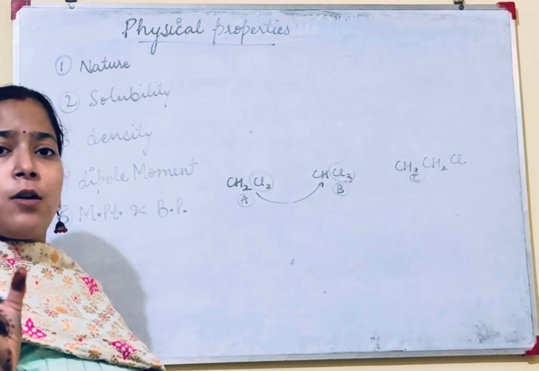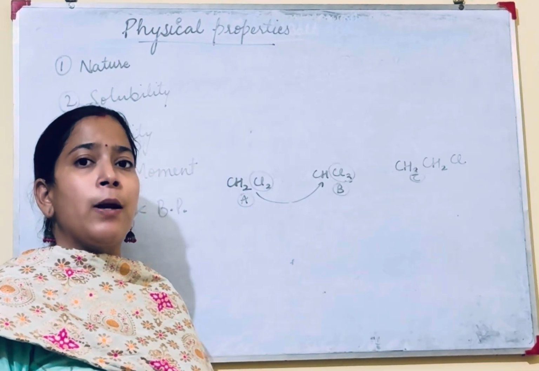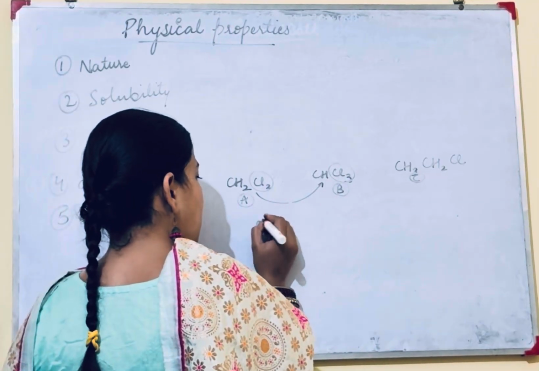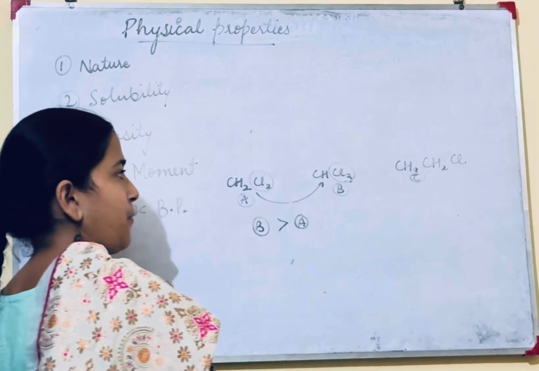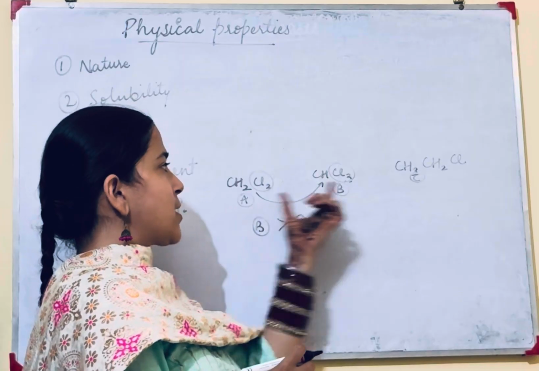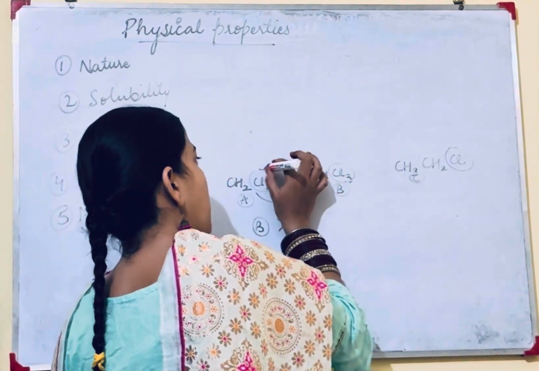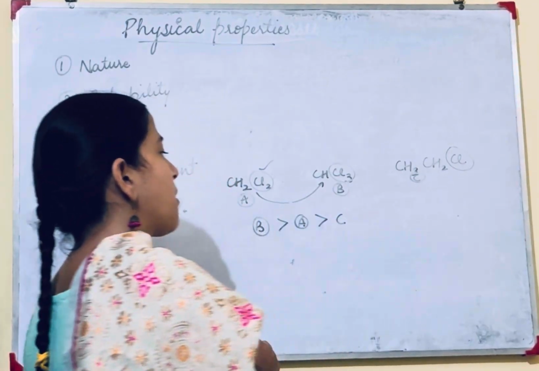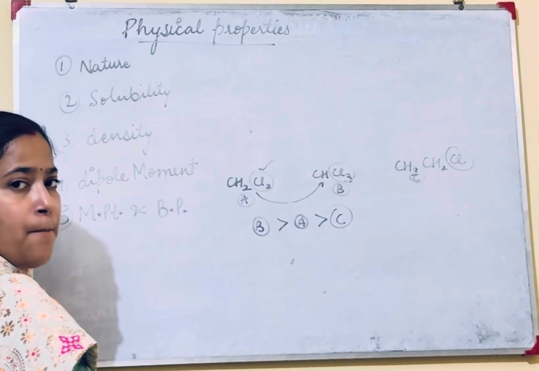More the number of halogen atoms, more will be the van der Waals force of attraction, so more will be the melting and boiling point. So B has more melting point than A. Now, in case of this and this, here is 1 halogen and here is 2 halogens. So this C has lesser melting and boiling point.